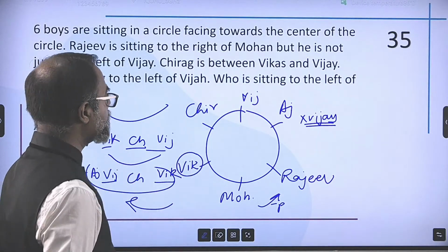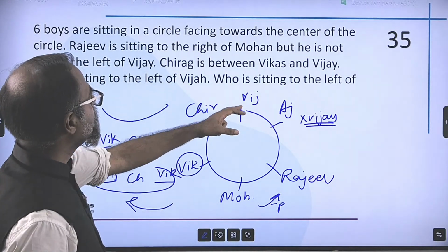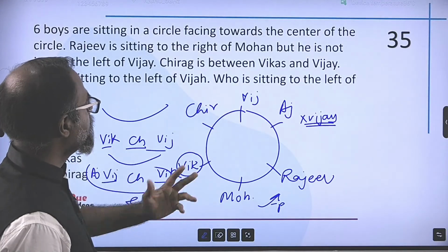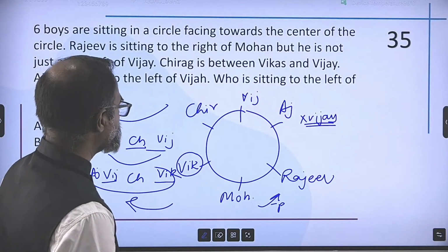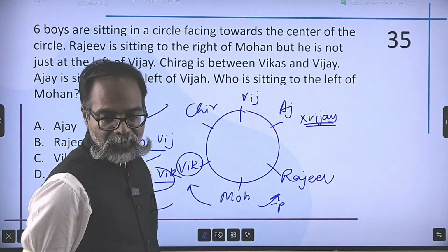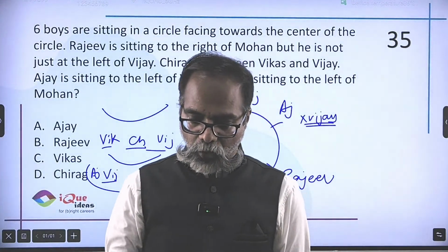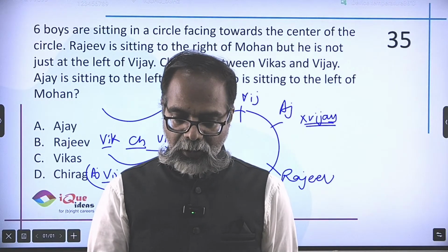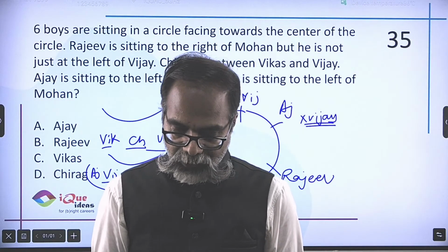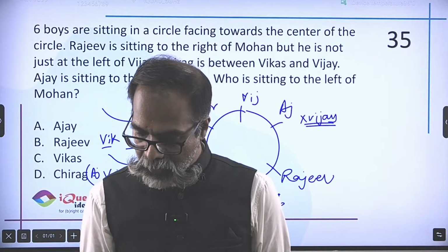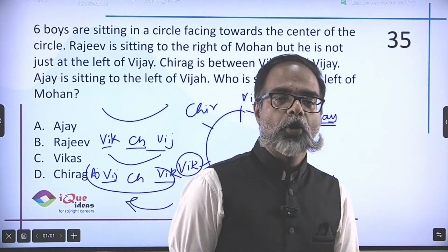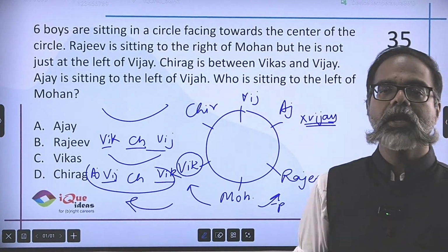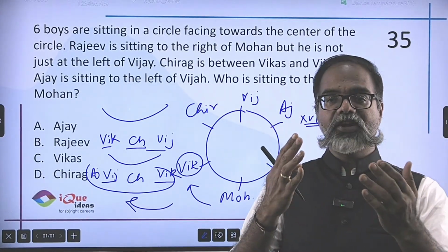Let's see if it matches the conditions. Chirag between Vikas and Vijay, Ajay to the left of Vijay, and Vijay not there. That's it. So who is sitting to the left of Mohan? In this case, the person sitting to the left of Mohan definitely has to be Vikas, right? I hope that's the answer. Let me just confirm. Is the answer Vikas? Yep, the answer is Vikas. So I hope you got the arrangement right in this question, not a difficult one. You just need to be careful about placing left and right in a circle.